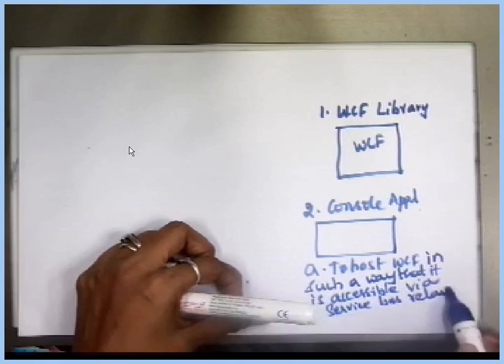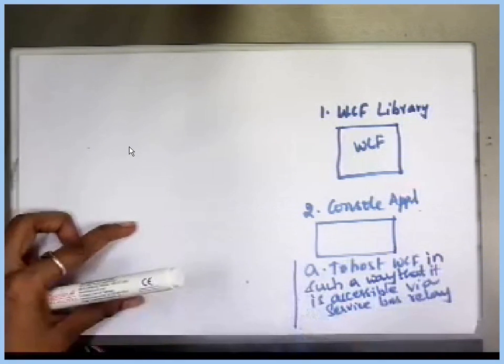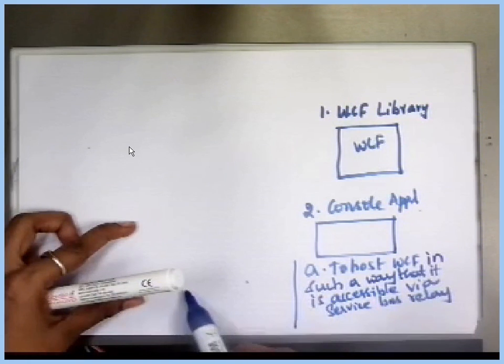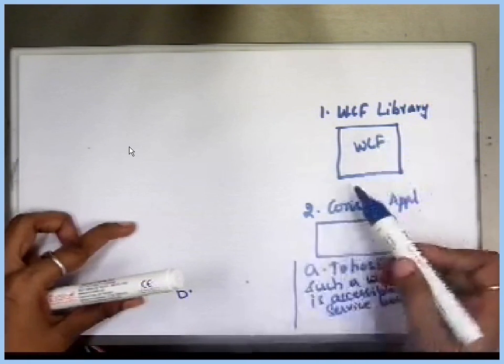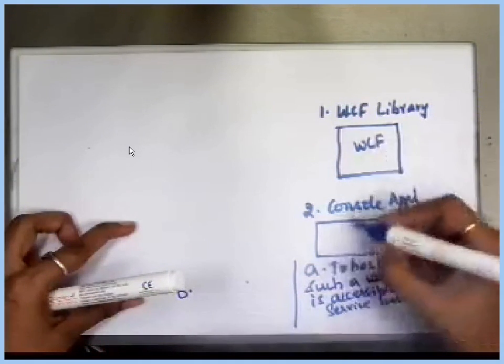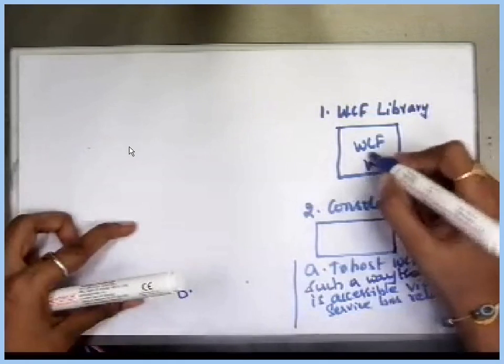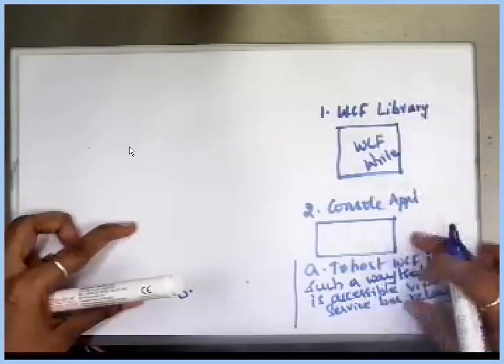This is one work it has to do, and not only this, it has to do another task also. The second task is, whenever the client is accessing the function, think that there is a function named write. The entire service is hosted by this.